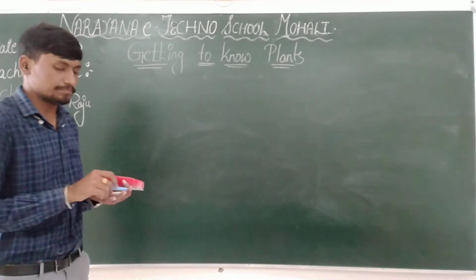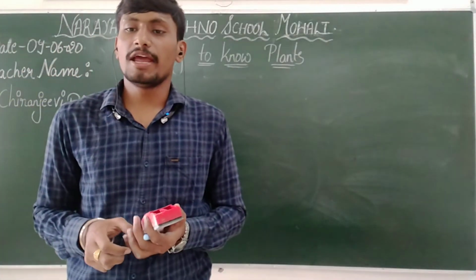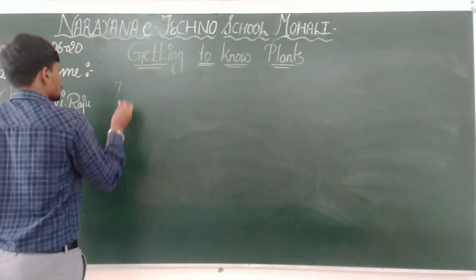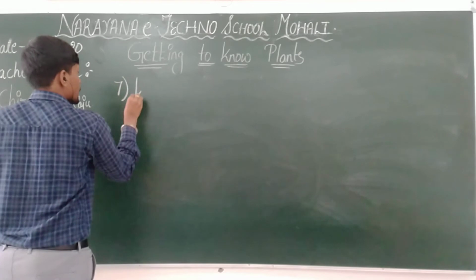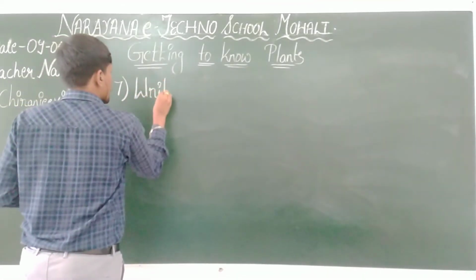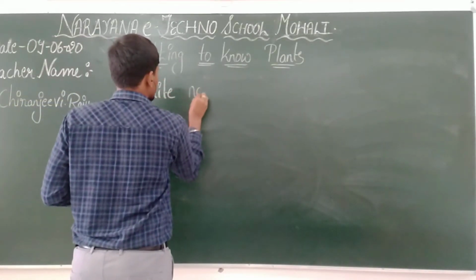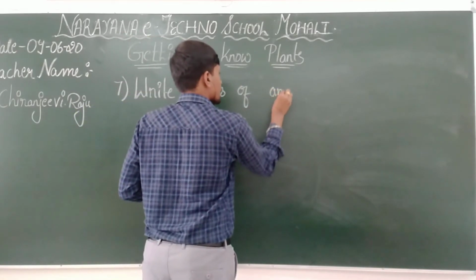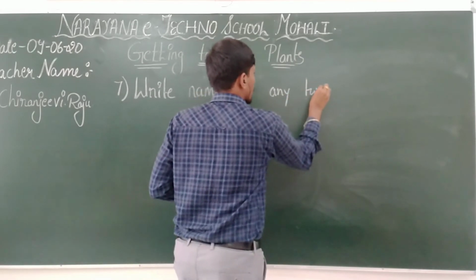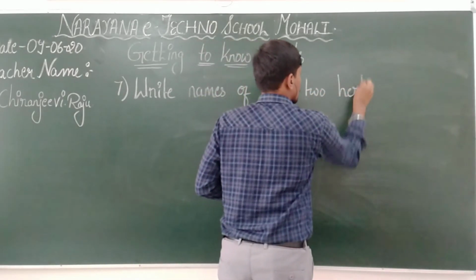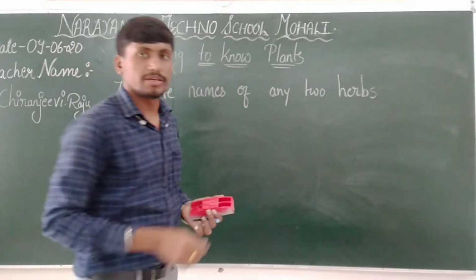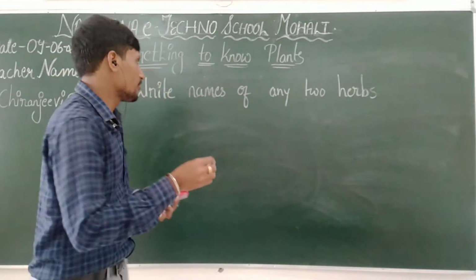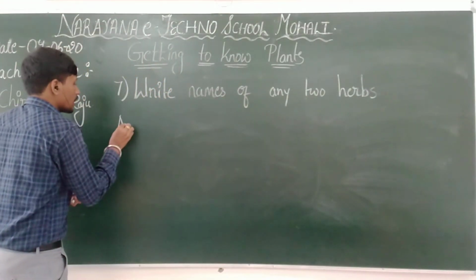And the next question, the seventh question, is: write names of any two herbs. So generally we have already discussed that herbs are the small plants, no? That time we said some examples only. The answer is